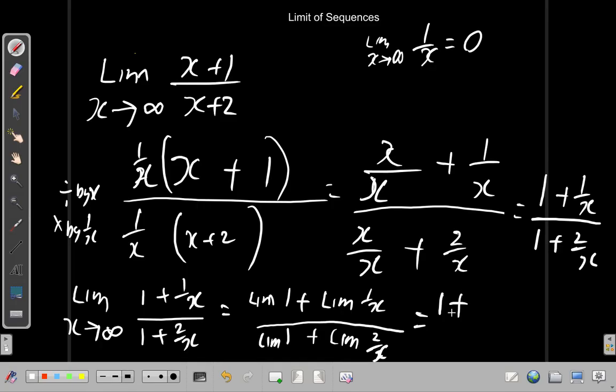And remember, I had left off the x tends to infinity because I didn't want to crowd it too much with too many writings. But each of these limits is as x tends to infinity. Alright?